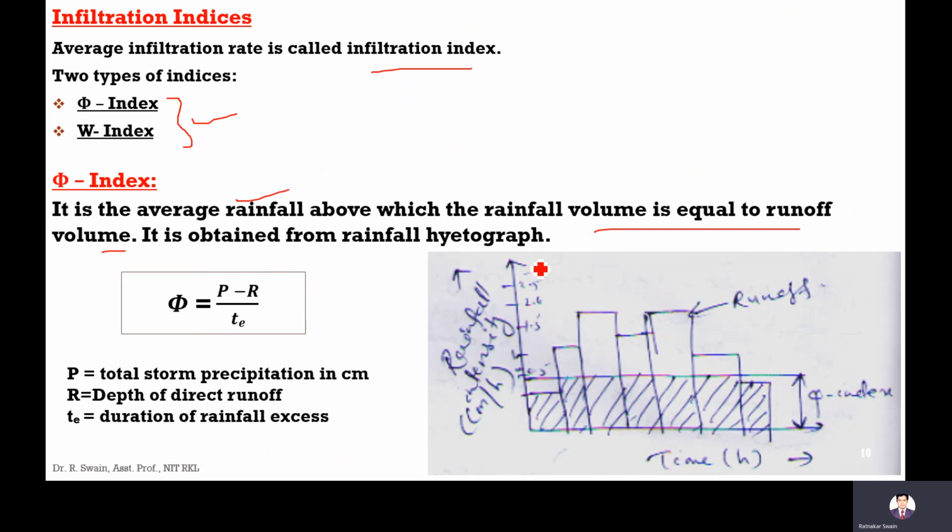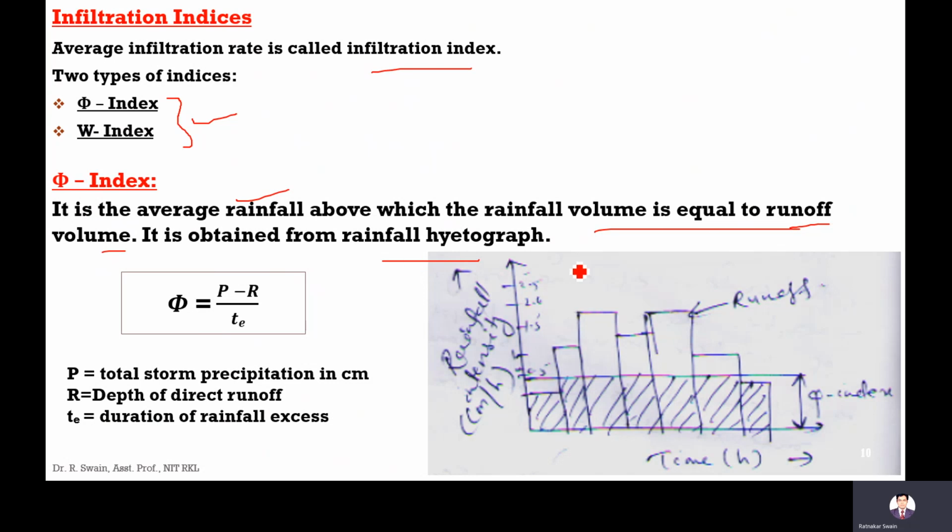This phi index can be obtained from the rainfall hyetograph.